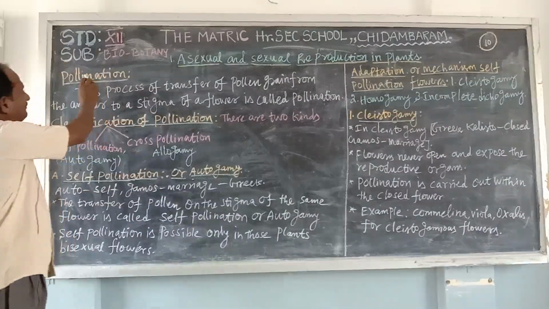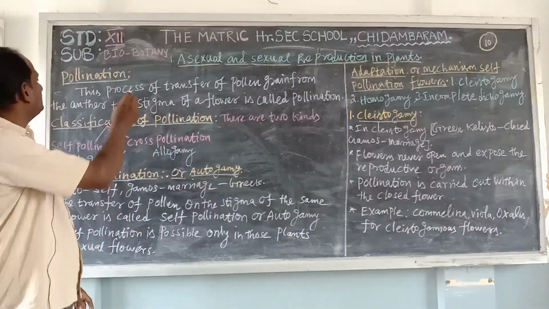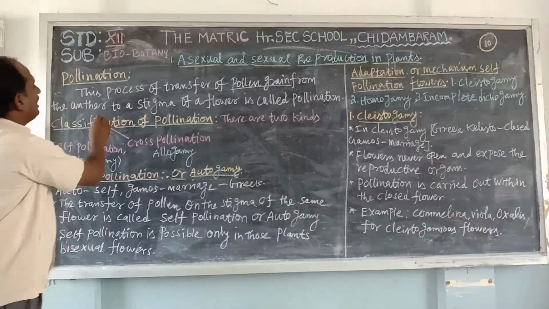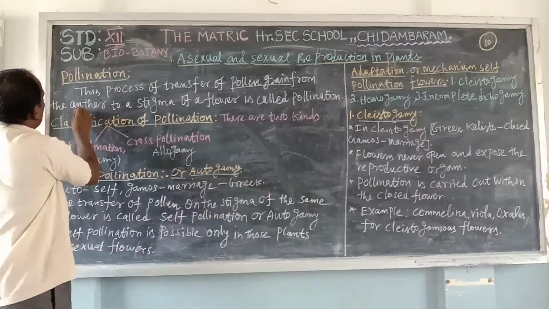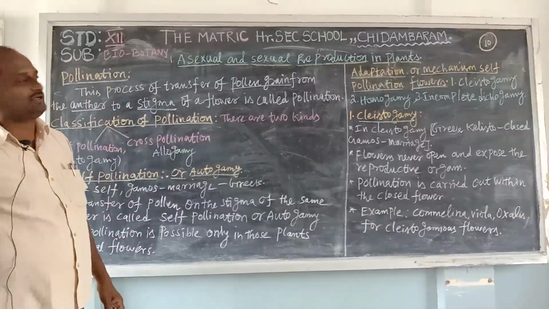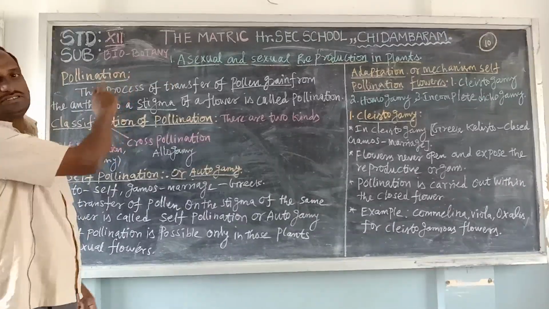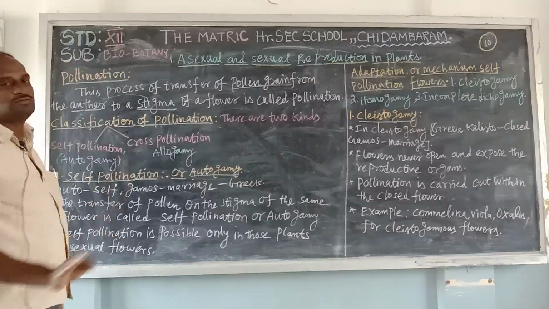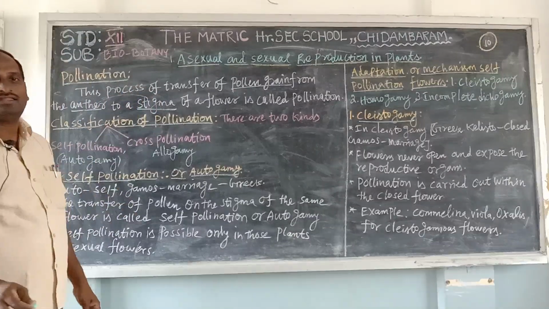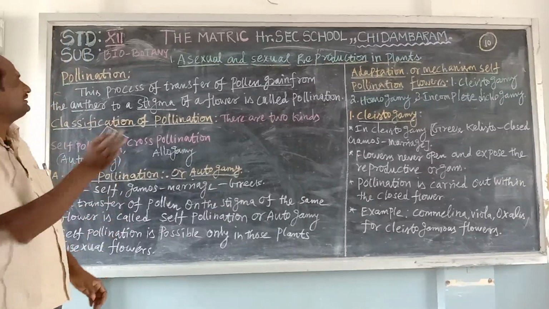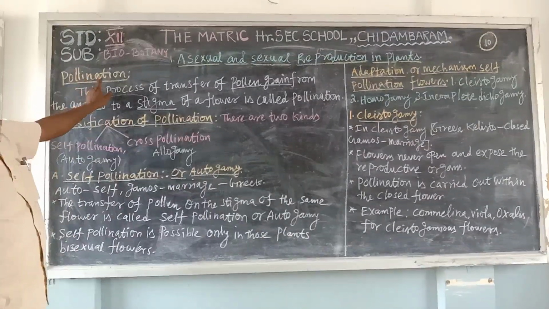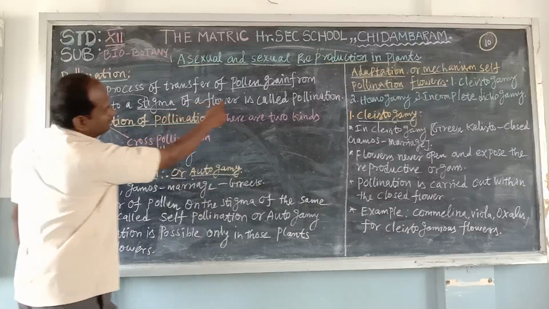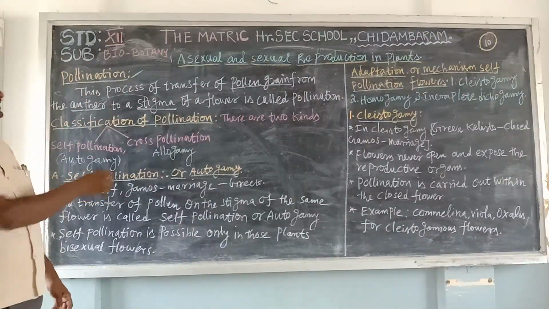Next, what is pollination? Pollination is the process of transfer of pollen grains from the anther to the stigma. Pollen grains are released from the anther to reach the stigma. This process, the transfer of pollen grains from the anther to the stigma of a flower, is called pollination. What is pollination? This is the answer.